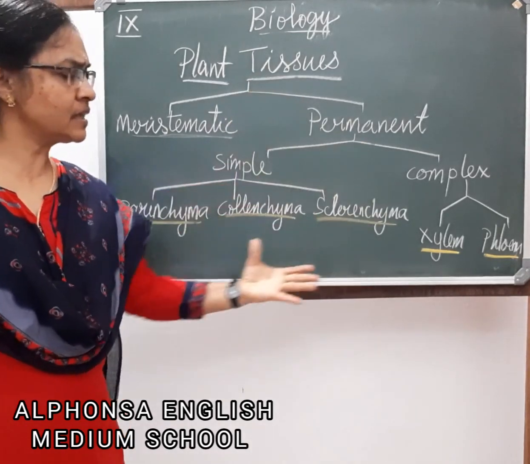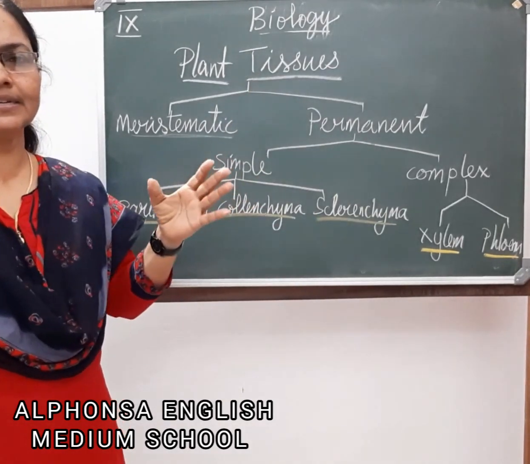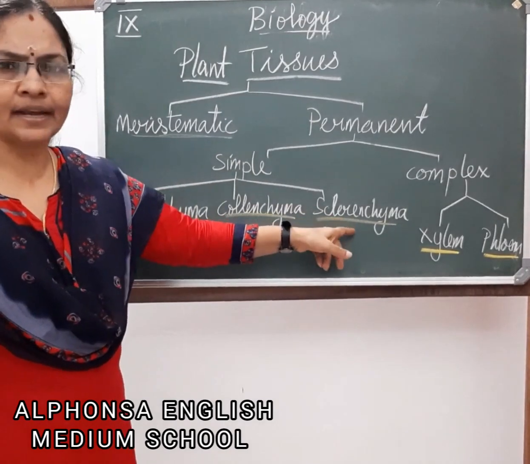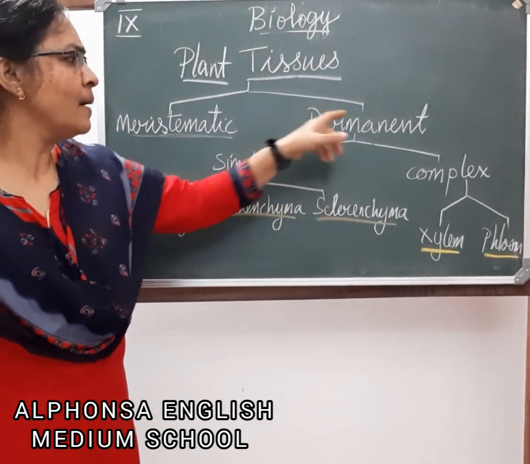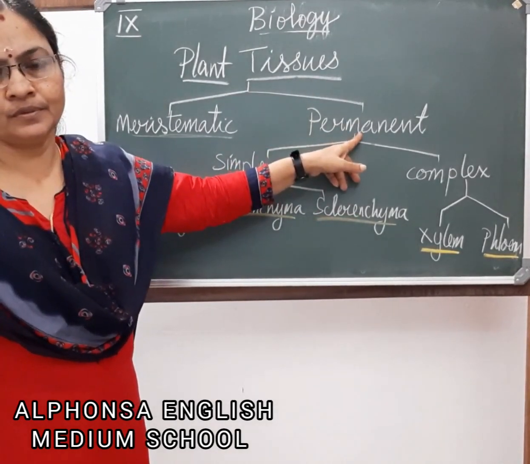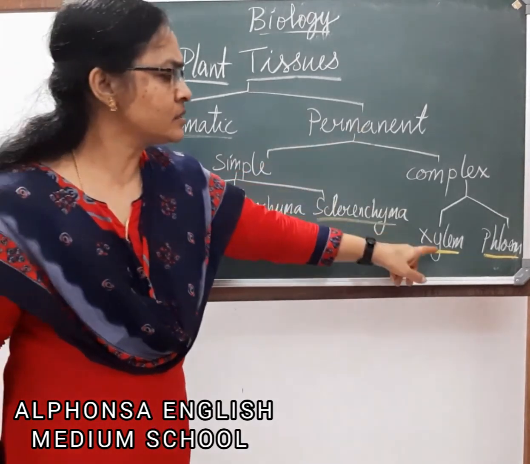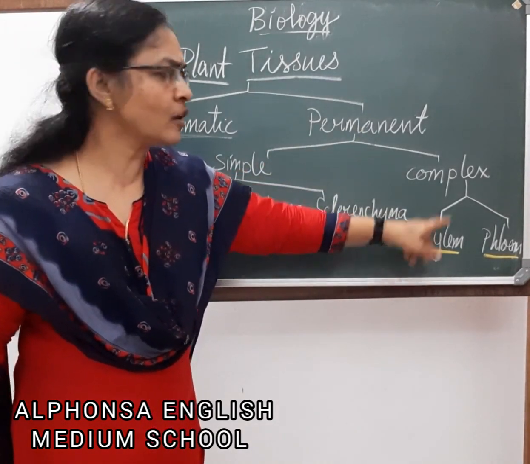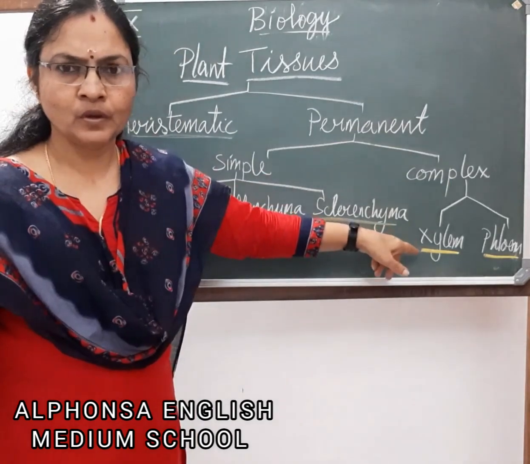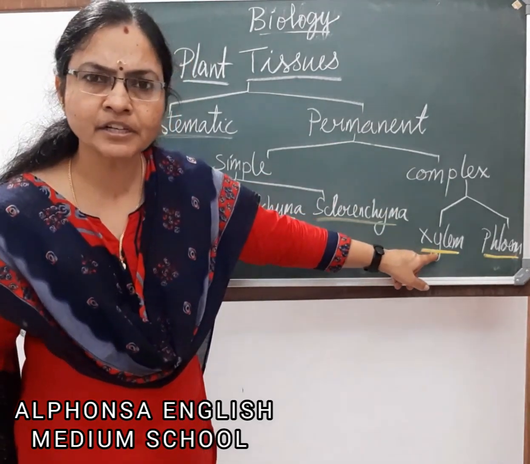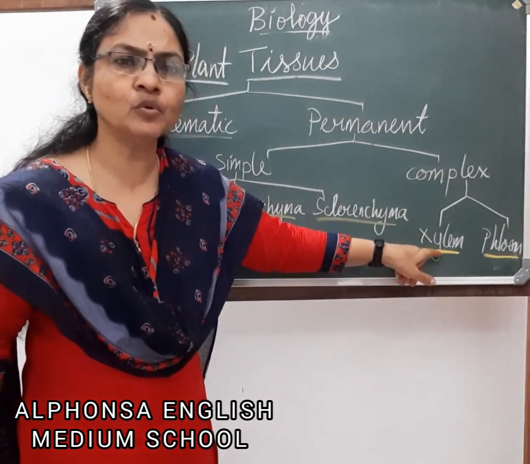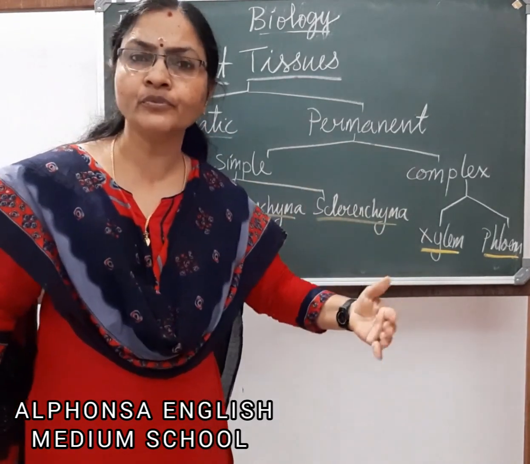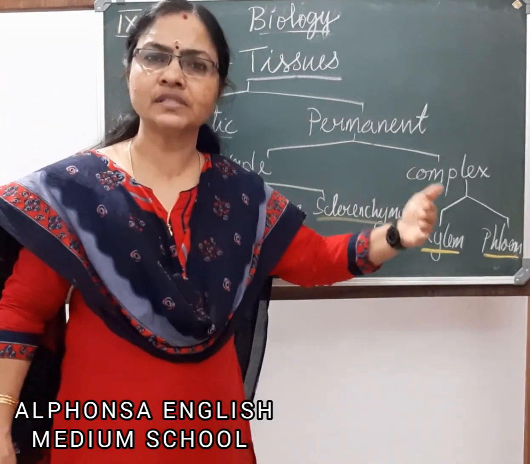By seeing this outline classification, we can clearly understand what is sclerenchyma. Sclerenchyma is a simple permanent tissue. What is xylem? Xylem is a complex permanent tissue. Why is xylem tissue a complex permanent tissue? Because xylem tissue is in turn made up of 4 different types of cells.